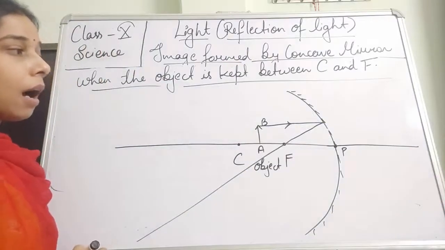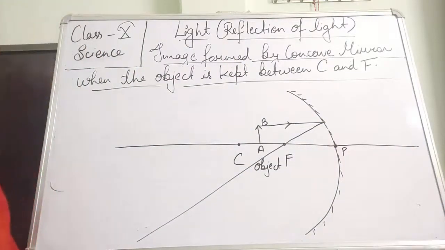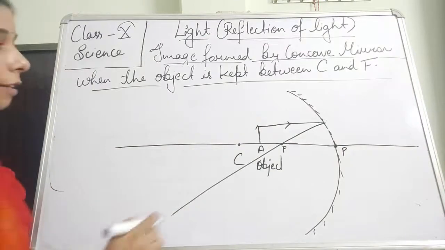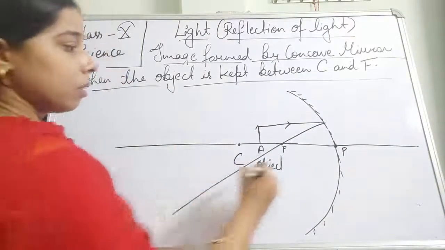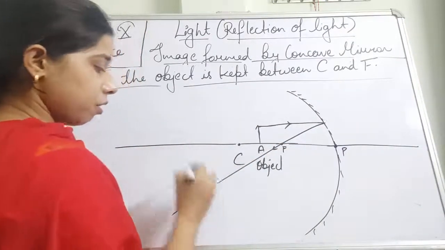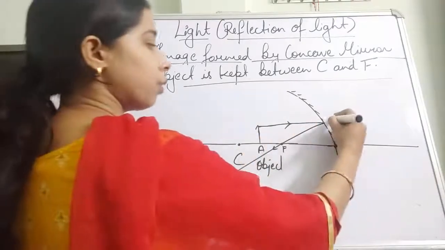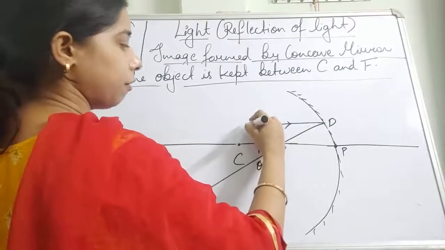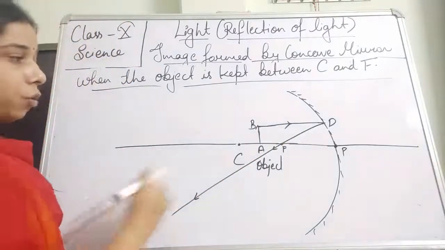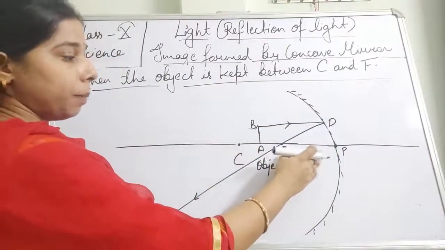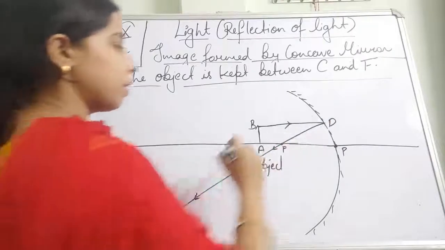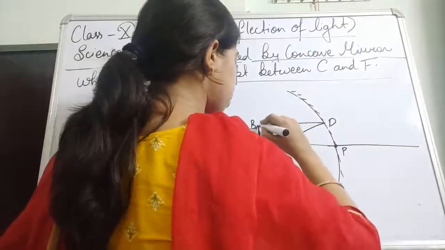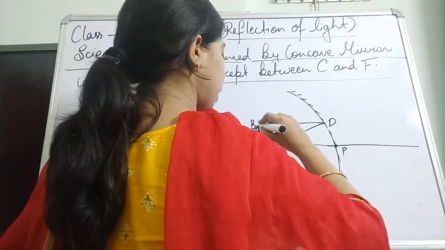Another ray passes through the focus, and we knew that after reflection it becomes parallel. So here it hits the reflecting surface at D. So BD, parallel to the principal axis, passes through the focus. Another ray passes through the center of curvature, students.